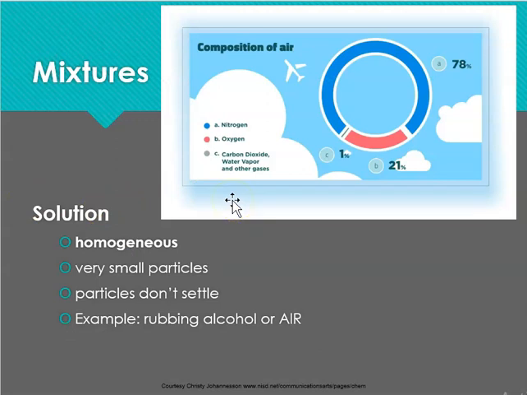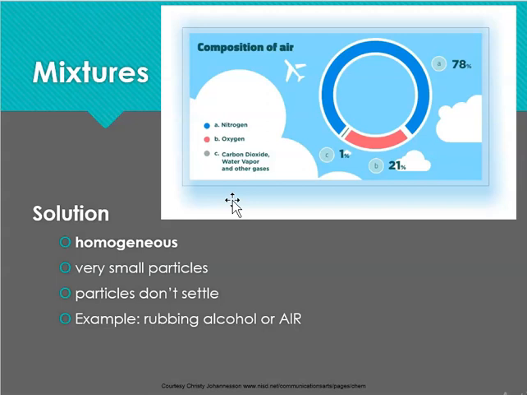We can have mixtures that are solutions. So we have a homogeneous mixture, or homogeneous solution. It has very small particles. The particles do not settle. Don't settle means that even if you left them for a very long time, you would not see them at the bottom of your glass. An example would be rubbing alcohol, which is the alcohol that we use in our homes to clean, for example, if you have a cut in your skin.